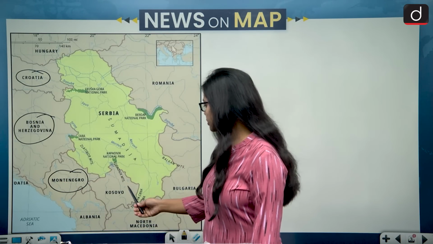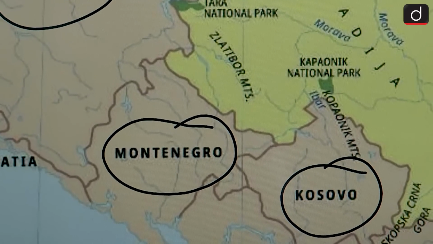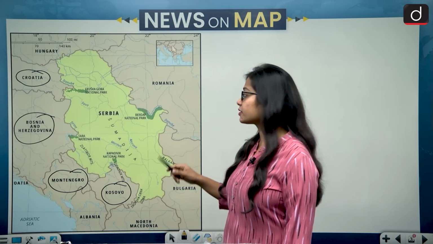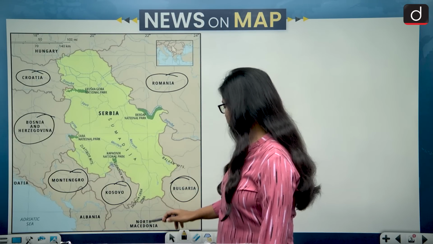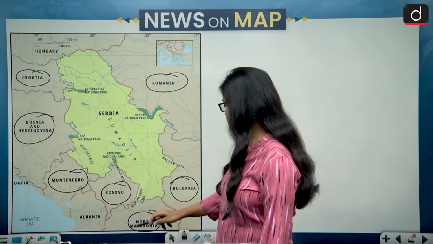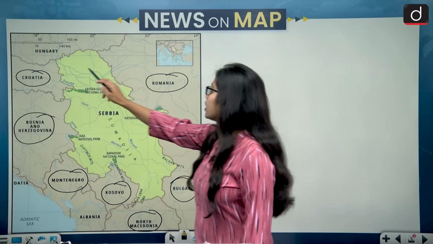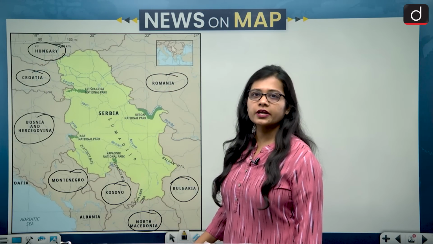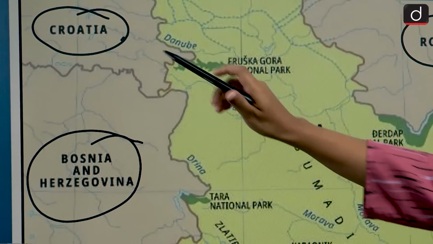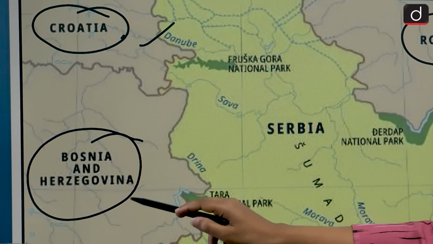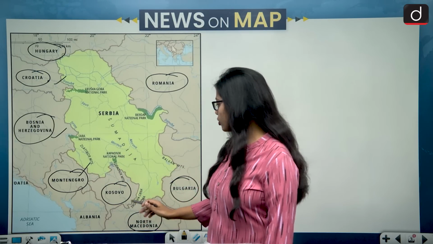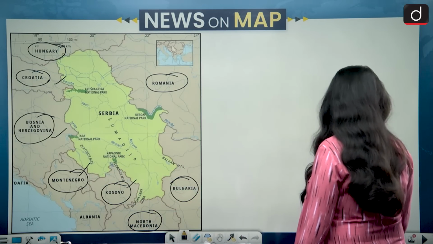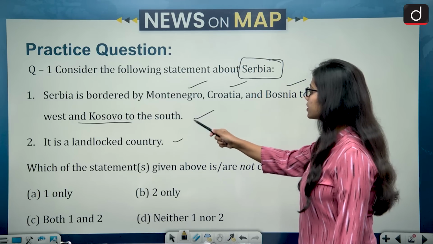side it is bordered by Kosovo, and if we talk about the eastern side, then it is Romania, Bulgaria, and on the southern side is also North Macedonia, while on the northern side it is bordered by Hungary. So first statement becomes correct, that says that Serbia on the western side is bordered by Croatia, Bosnia and Herzegovina and Montenegro, while on the southern side it is bordered by Kosovo. So first statement becomes correct.